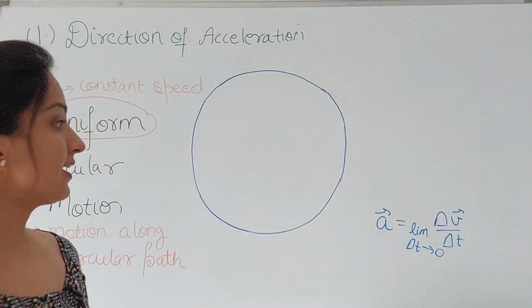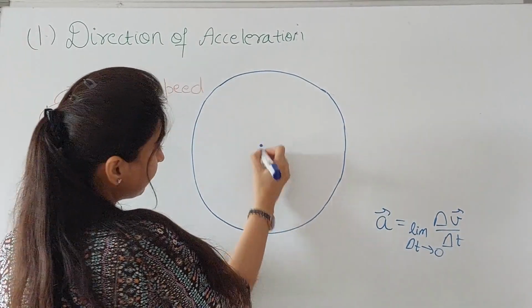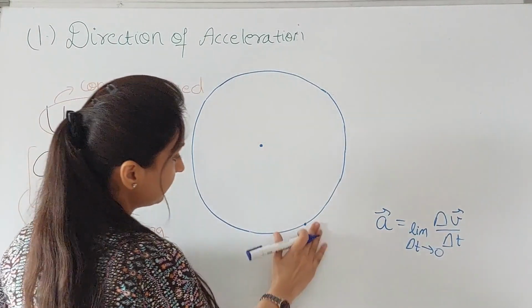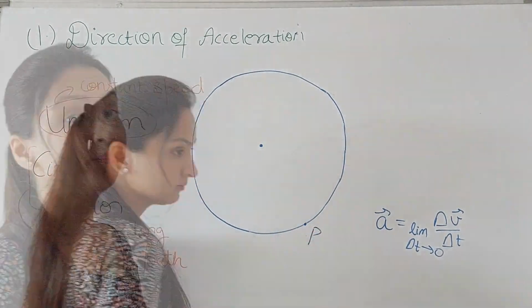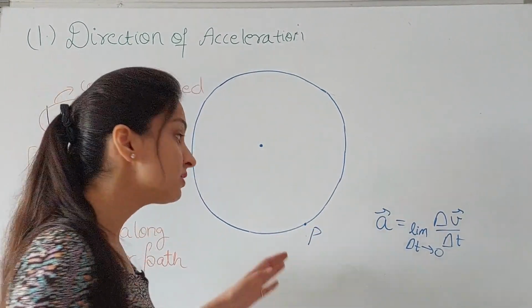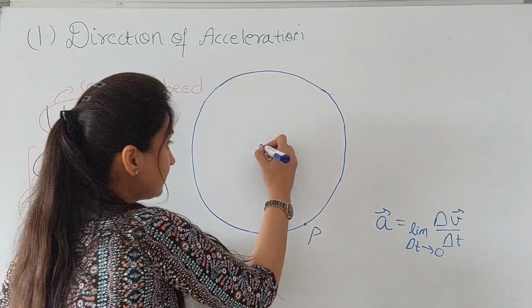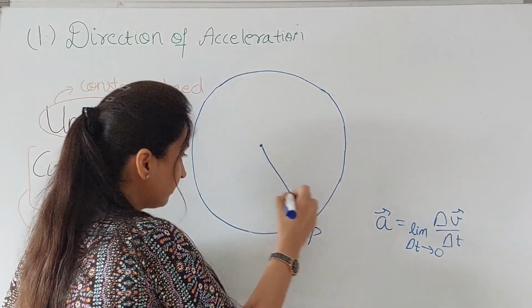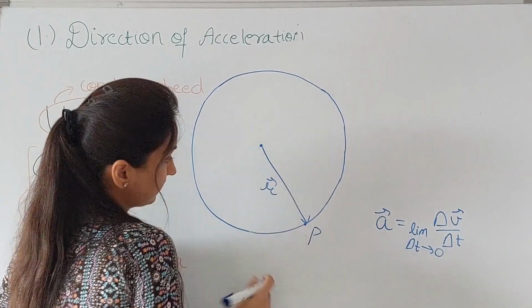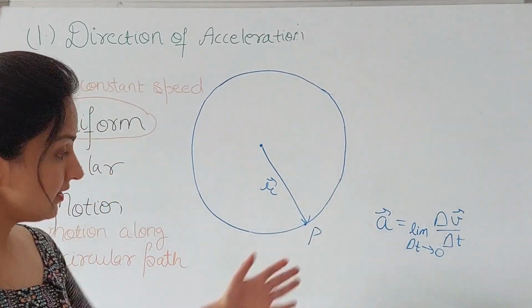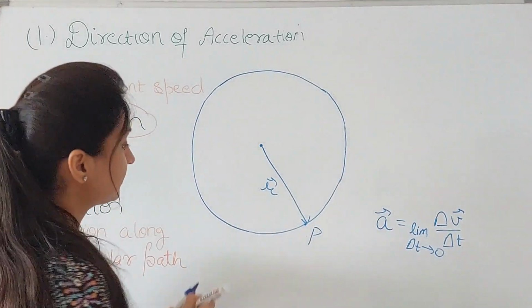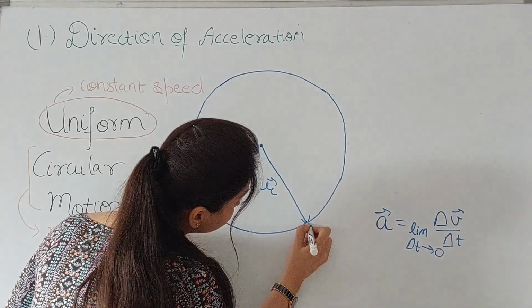So which means that we have to analyze the situation. Point P is here and P dash is also somewhere here. So this is the position vector of this point P, and this P dash is also here.